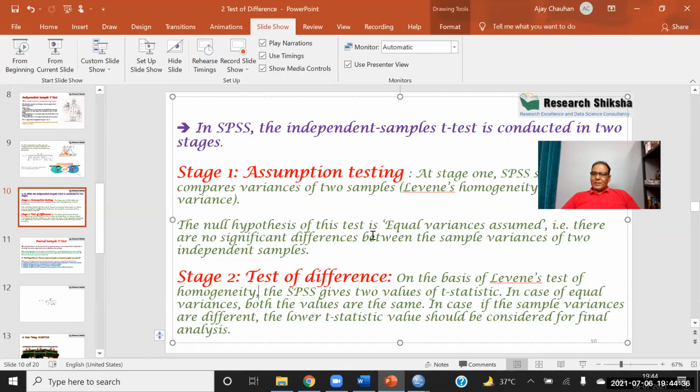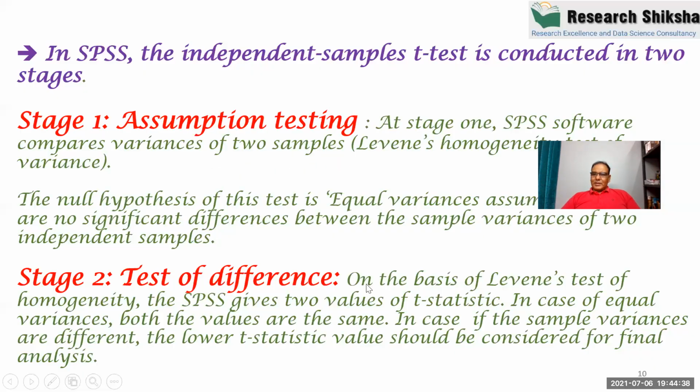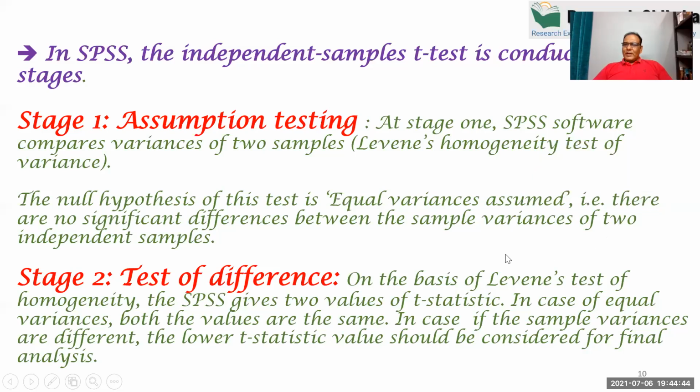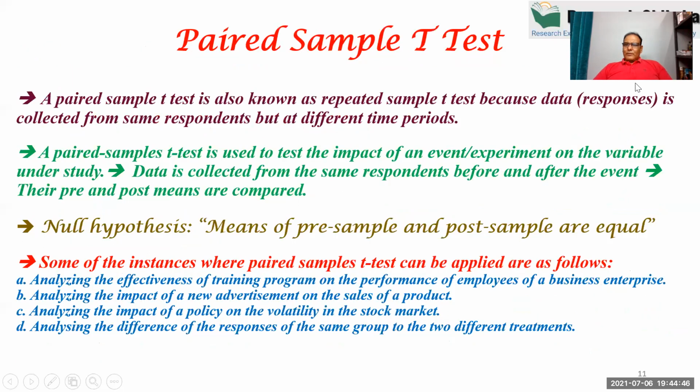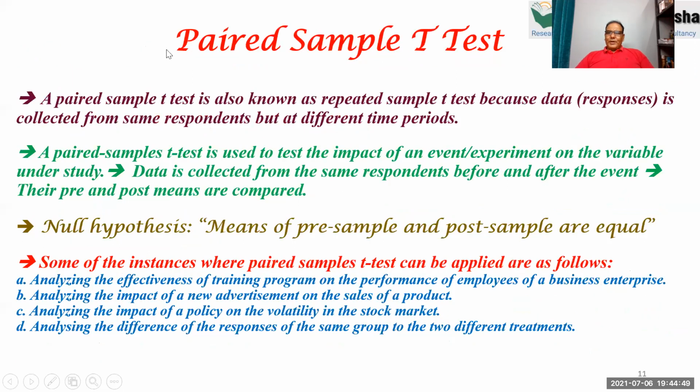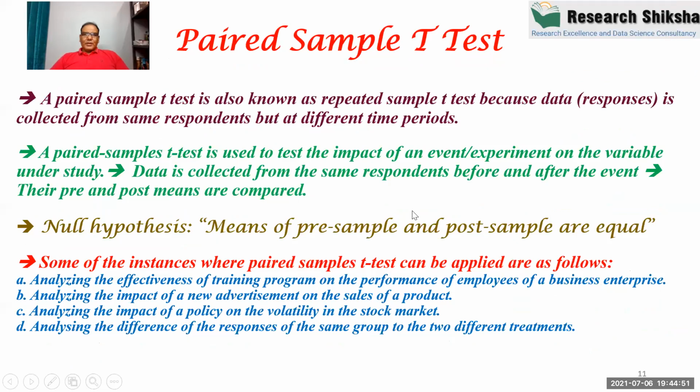So we have discussed three examples of independent sample t-test, and I'm expecting a good level of clarity in the test. After that, let's go to the paired sample t-test. This is the third kind of t-test. In paired sample t-test, we are comparing the same group, but pre and post. So this is called pre-post test. This test is also known as pre and post test.